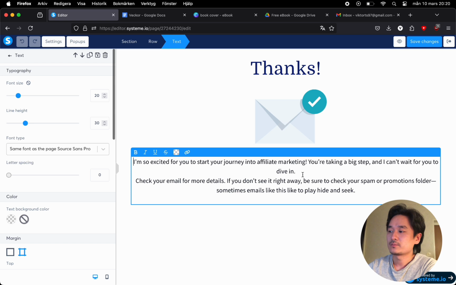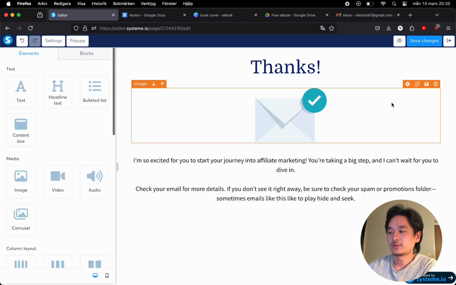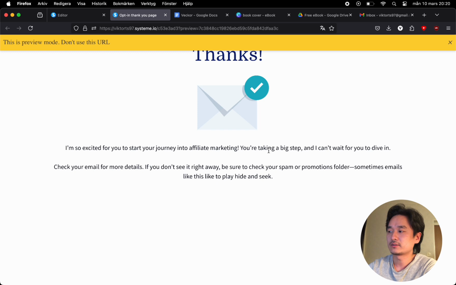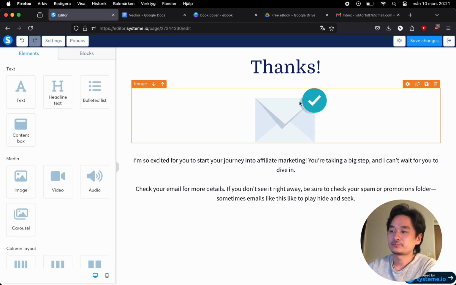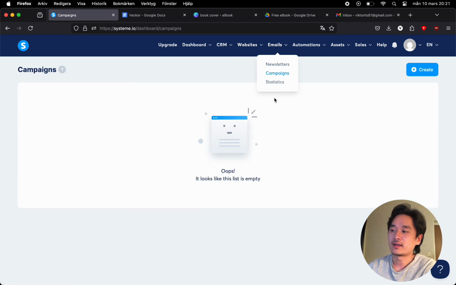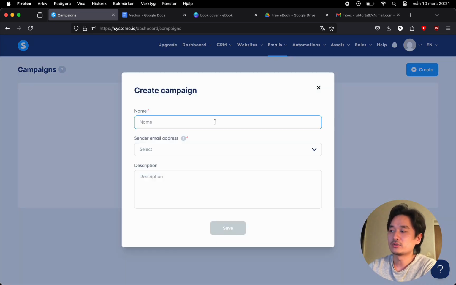And now, I'm going to make some changes. Just click save changes, make it look better. And now is where we actually start creating the automated email sequence. And so we head over to the emails tab, click on campaigns, and just like before with the landing page, we just click create, give it a name.